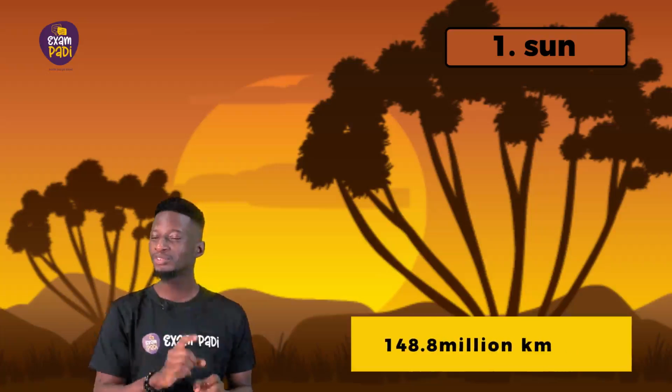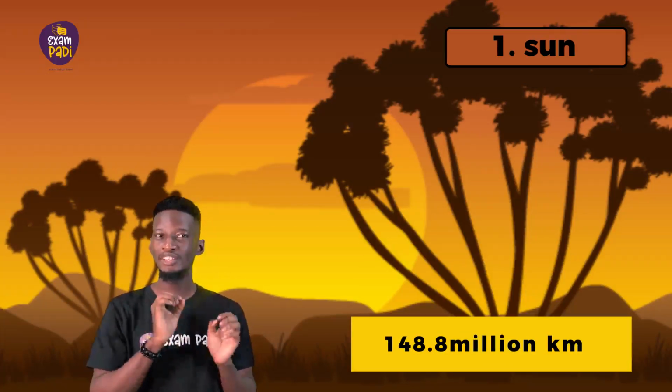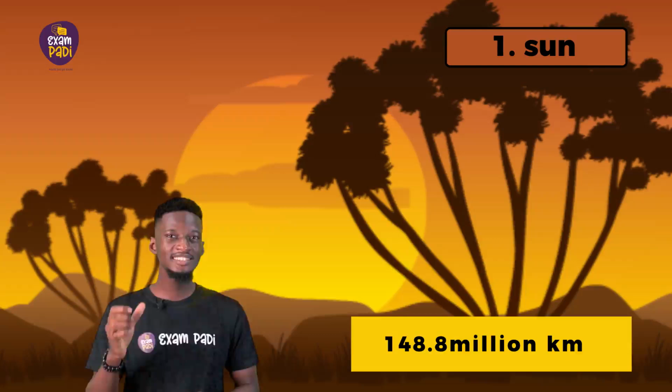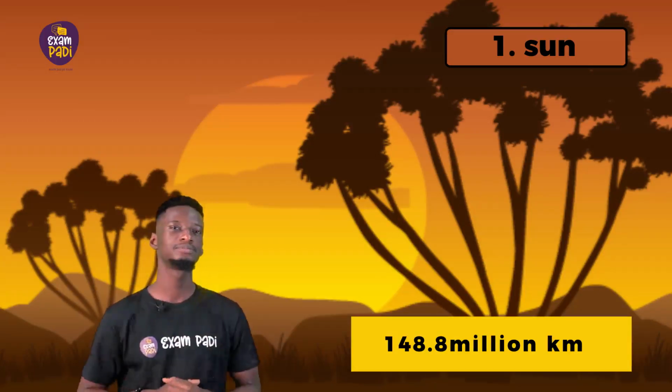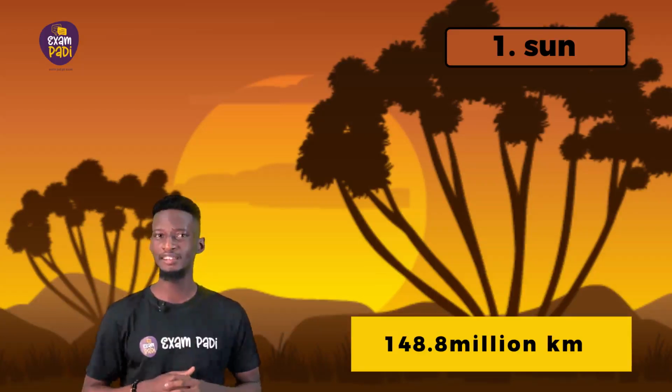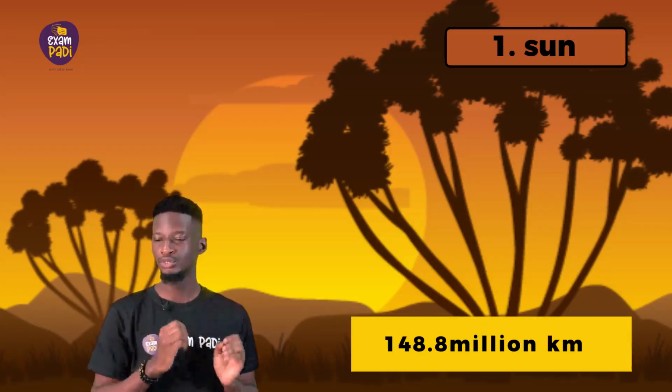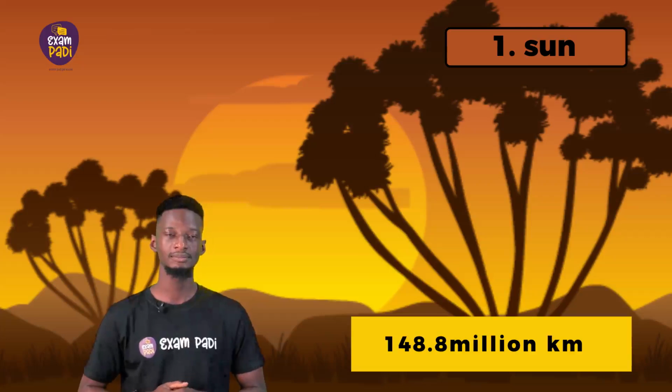Although the sun is 148.8 million kilometers from the earth, the energy it emits keeps the earth and its inhabitants warm. It also provides sunlight for green plants to make food during photosynthesis.